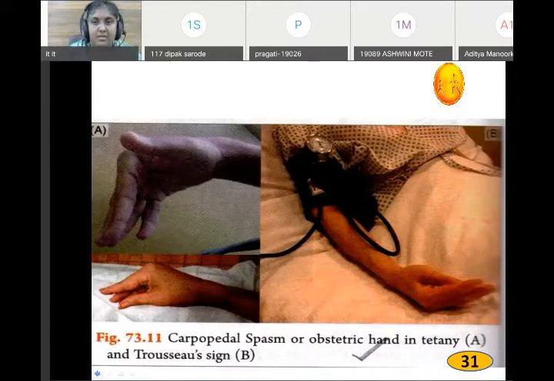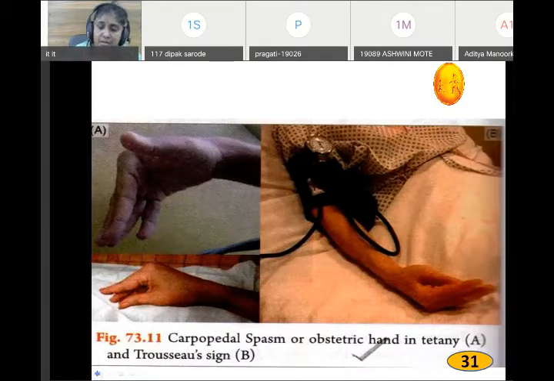First sign you saw, that is tetany. Then this sign, second sign, these two hands without BP apparatus. These two hands, this is called carpopedal spasm, or it is called carpospasm. It has a peculiar position.